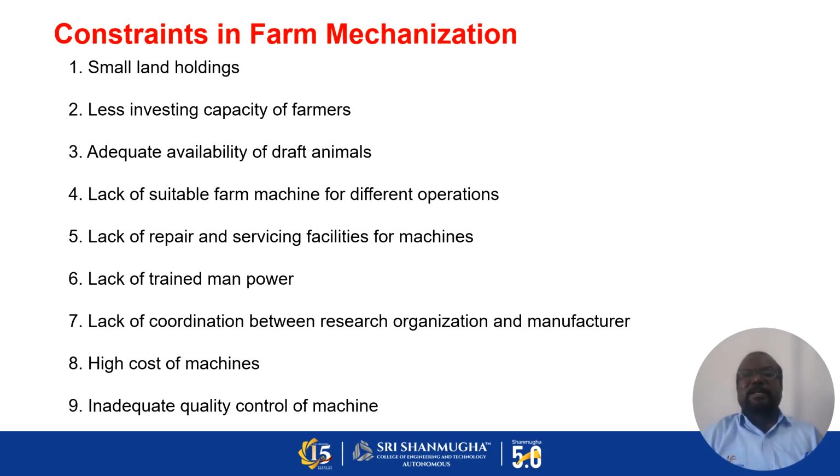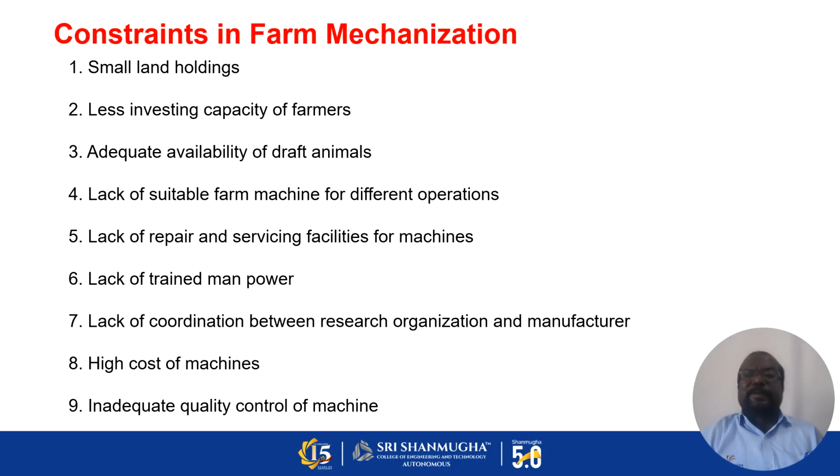Lack of repair and servicing facilities for machines. Near the station there are no sufficient repair and servicing facilities available for using farm mechanization. Lack of trained manpower. For using a particular machinery, the man should be trained. In this case, we have a lack of trained manpower.